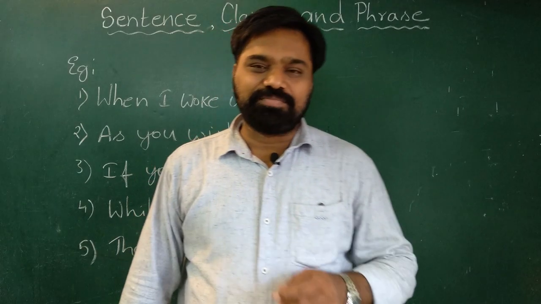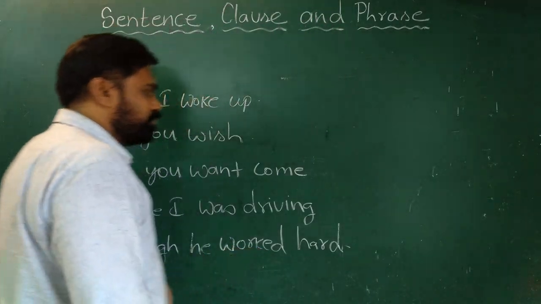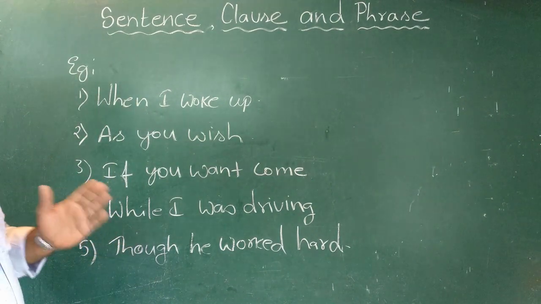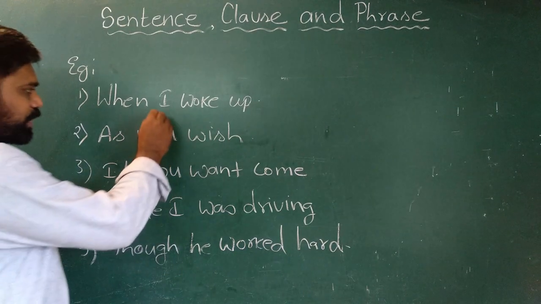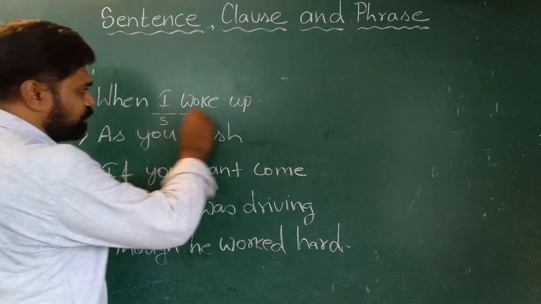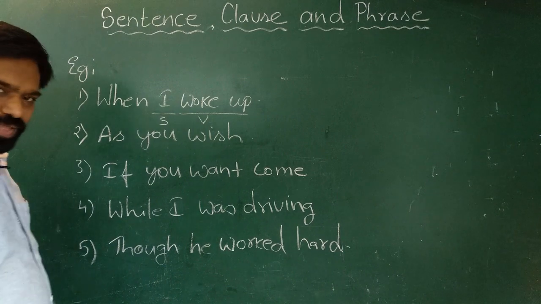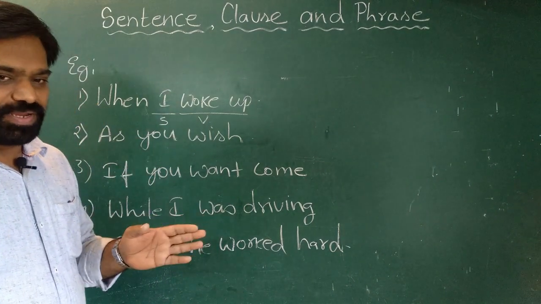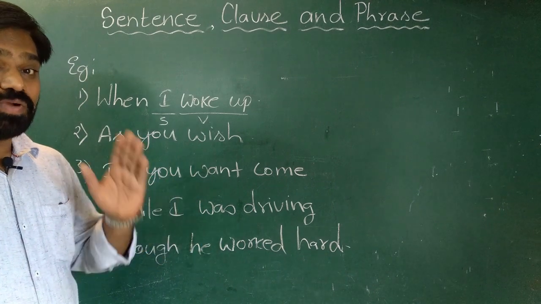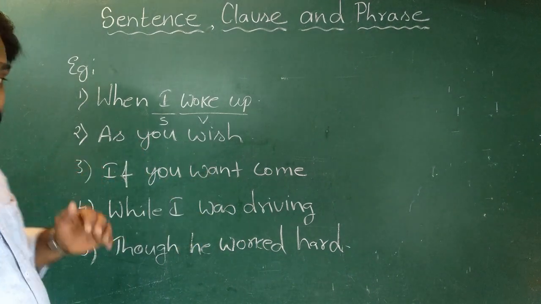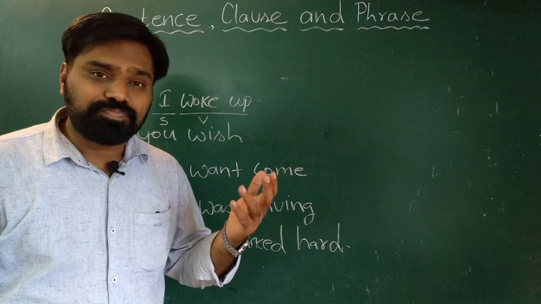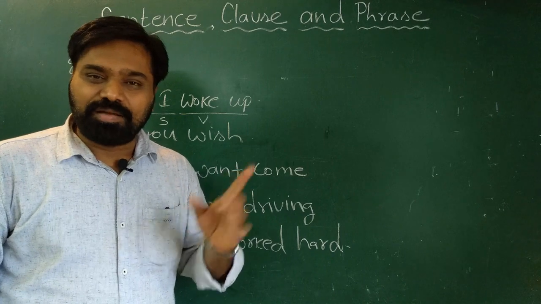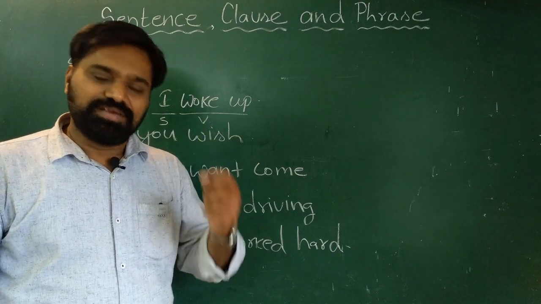Let us look at some examples and try to understand what is a clause. Look at the first example. When I woke up. Now in this sentence, I is subject, woke up is verb, or we can say a predicate. So this has a subject, a predicate, but it doesn't give complete meaning. When I say when I woke up, what happened when I woke up? It doesn't give complete meaning. So this is a clause.